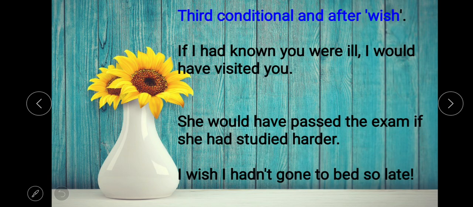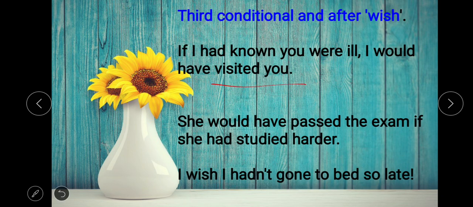Next use is in third conditional sentences. Third conditional sentences are sentences that indicate wishes or imagination. These are imaginary sentences. Like, if I had known you were ill, I would have visited you. It means there is no reality in this situation. If I had known you were ill means I didn't know you were ill, and I didn't visit you. But here is an imagination about this situation.